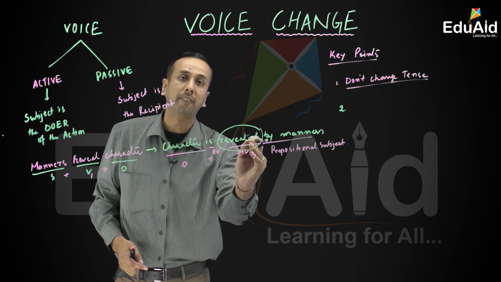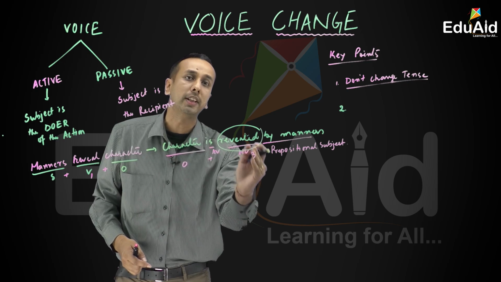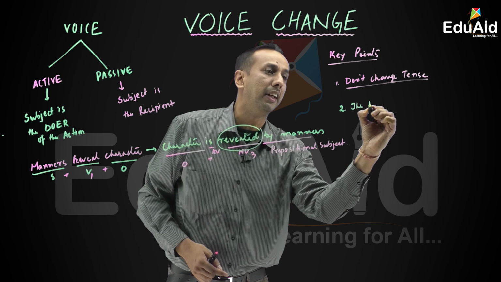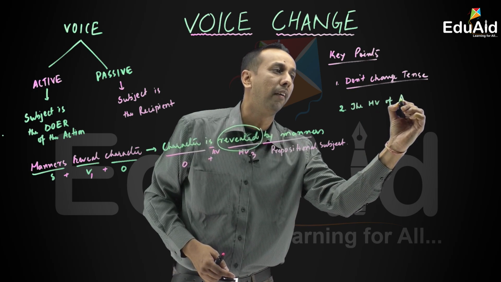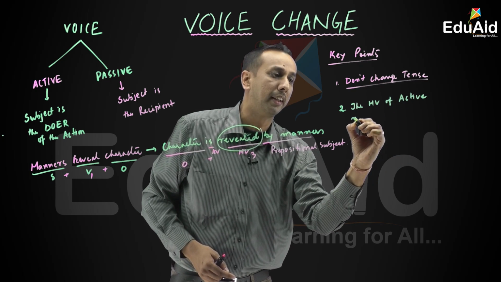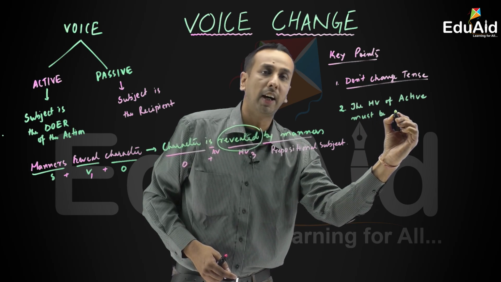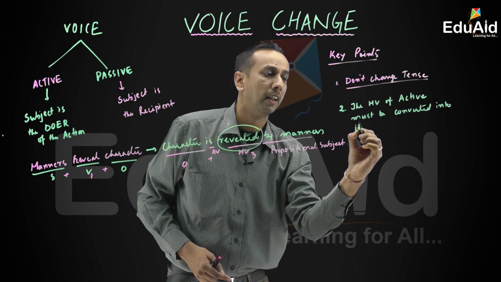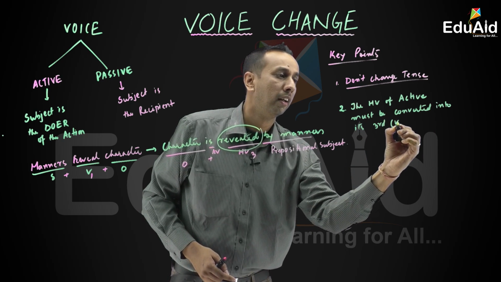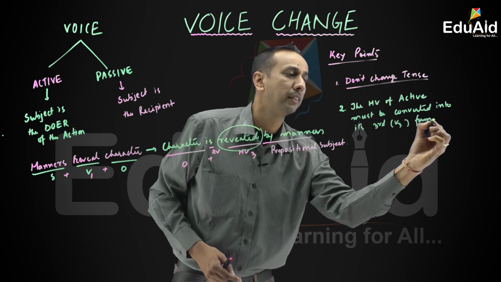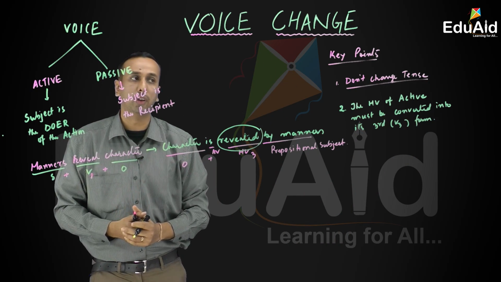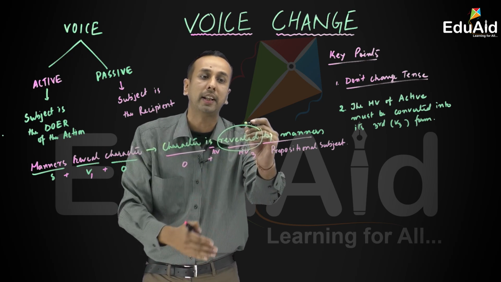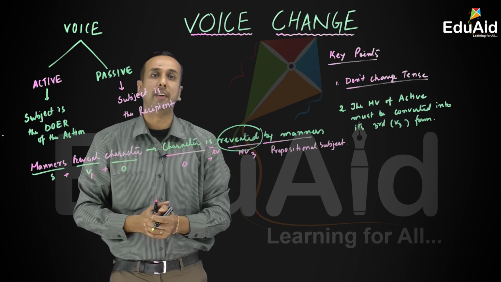That means in passive, the main verb of the active must be converted into its past participle বা third form, V3 form. Past participle বা third form বুলি যাক আমি কওঁ. ইয়াতে আমি reveal ৰ revealed কৰিছো, that is the passive form of this main verb.